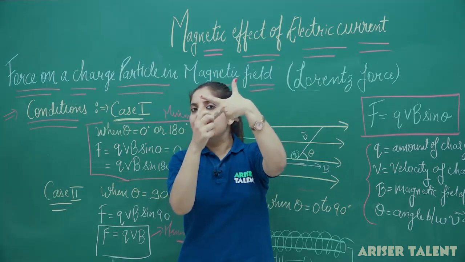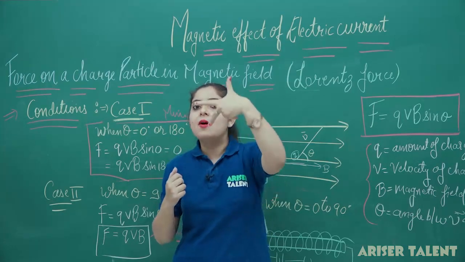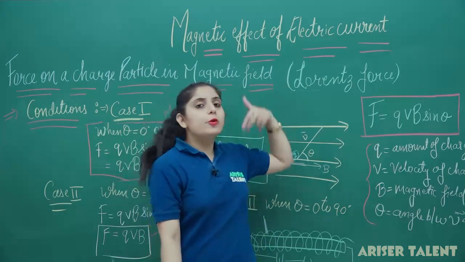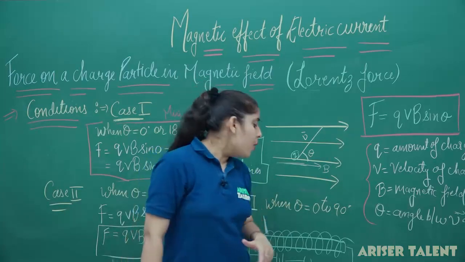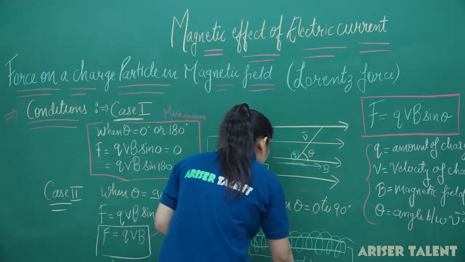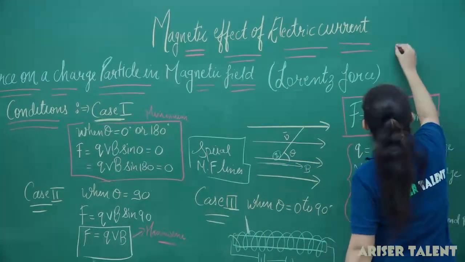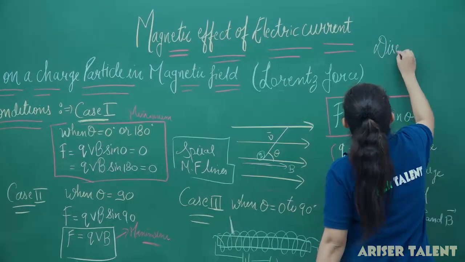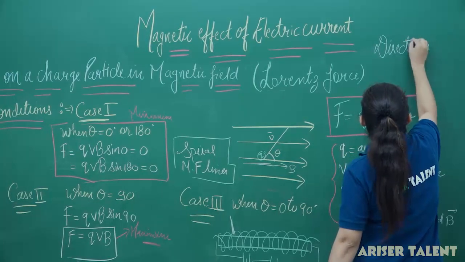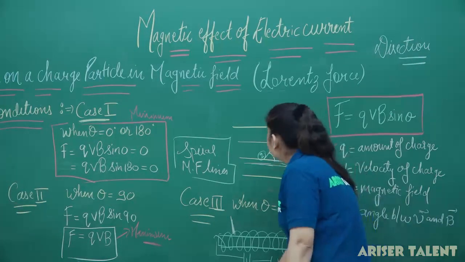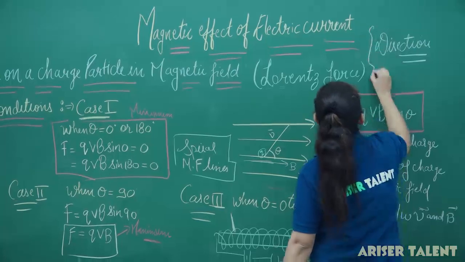This middle finger will give you the direction of the current, and thumb will now give you the direction of the Lorentz force. So, for the direction of the force, we will again use Fleming's left hand rule.